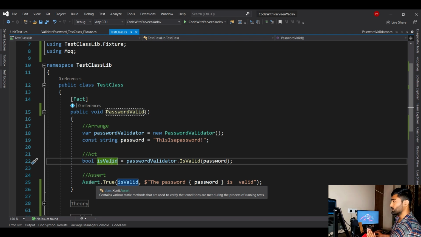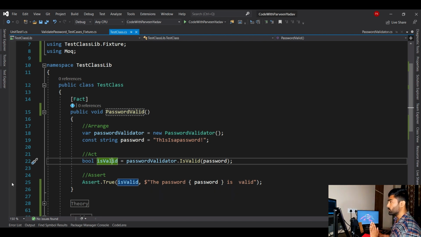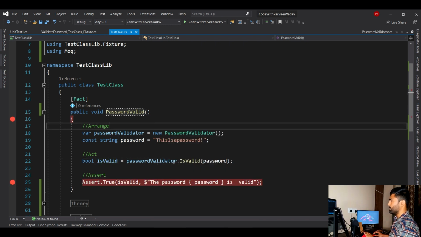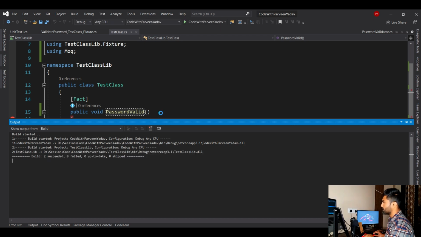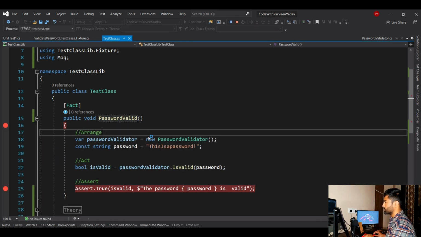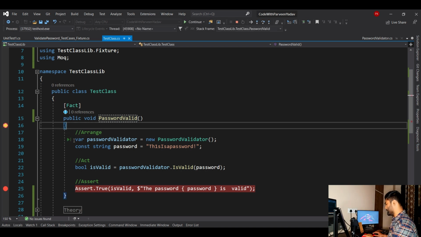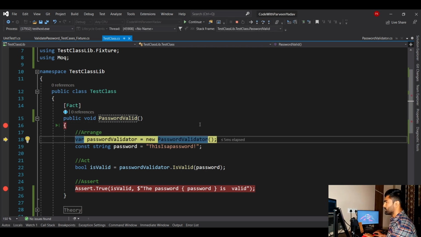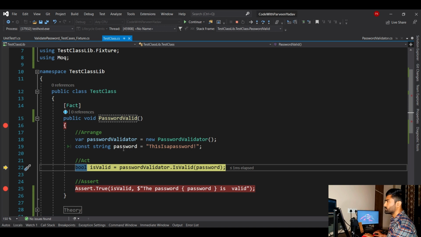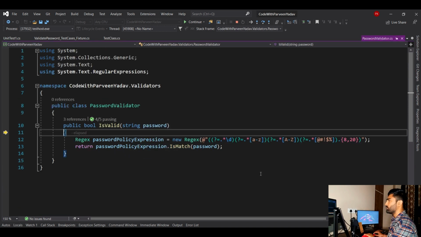Now let's debug this and see how it works. Let's put a breakpoint here, right click and say Debug. When I say debug test, let's see how it works. It should be soon here in the debugger section. Come on, oh, here you go. Let's press F10. The object is created, the password is set, Arrange is done. Now it is going to Act, right? If I press F11, here you go.